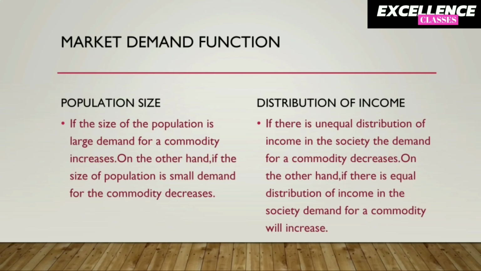Now, what is population size? If the size of a population is large, demand for a commodity increases. On the other hand, if the size of the population is small, demand for the commodity will decrease. Now the next factor is distribution of income. If there is unequal distribution of income in the society, the demand for the commodity decreases. On the other hand, if there is equal distribution of income in the society, demand for the commodity will increase.